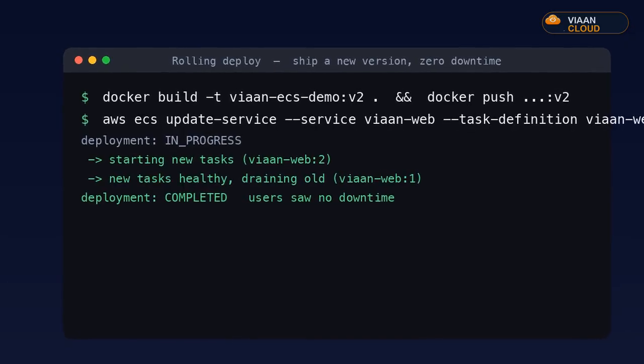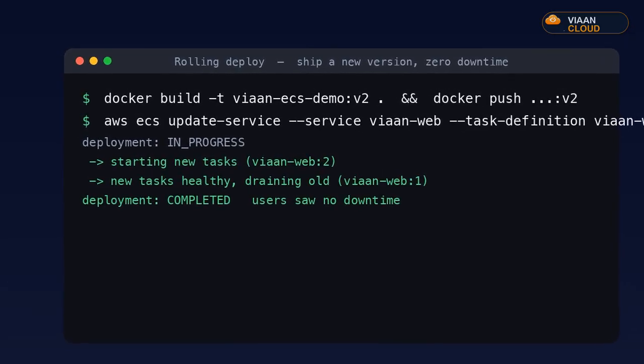The old way, you paste long-lived access keys into your CI, and leaked keys are one of the top ways companies get breached. The modern way is OIDC. Your pipeline assumes a role for the moment it runs, no stored keys at all. We set that up first.